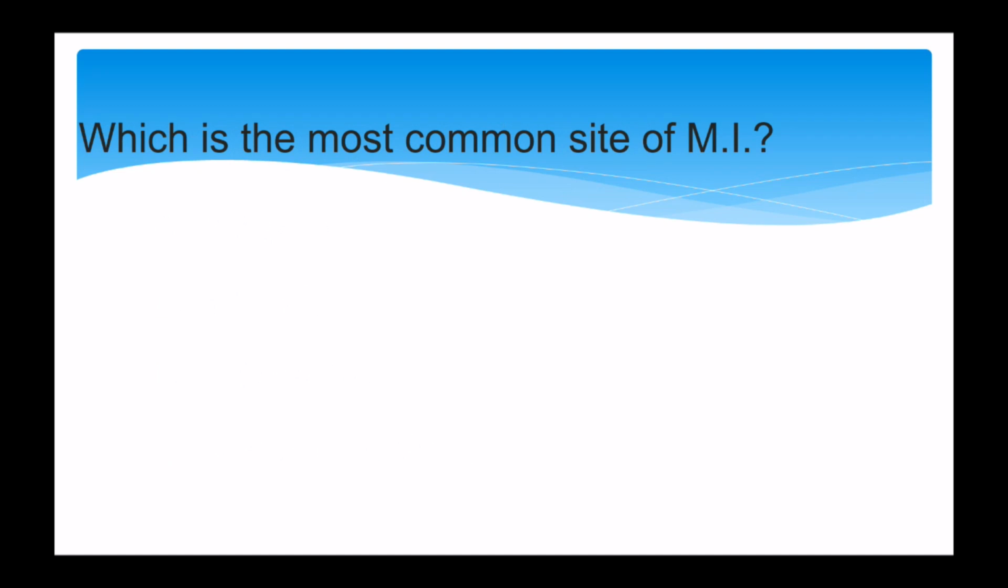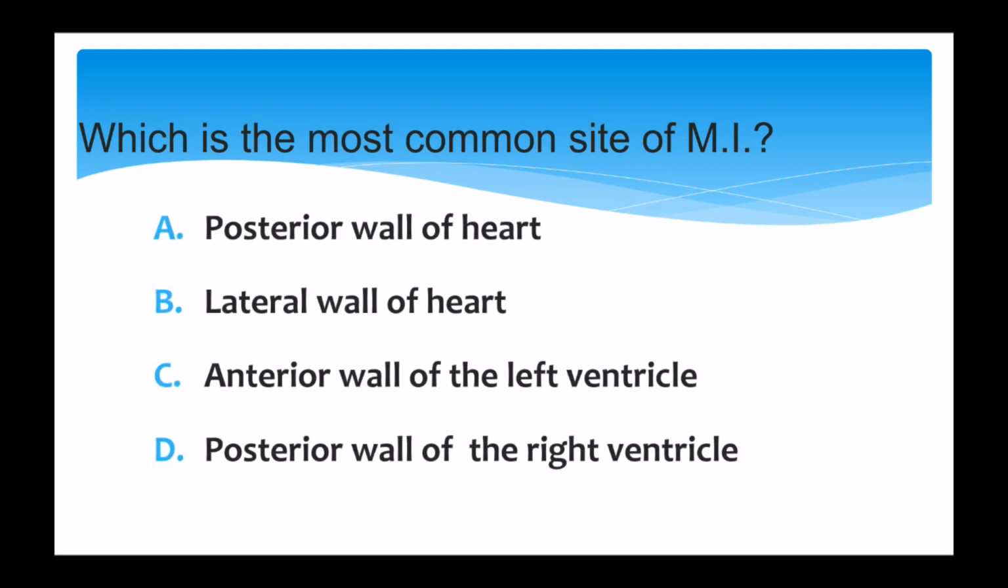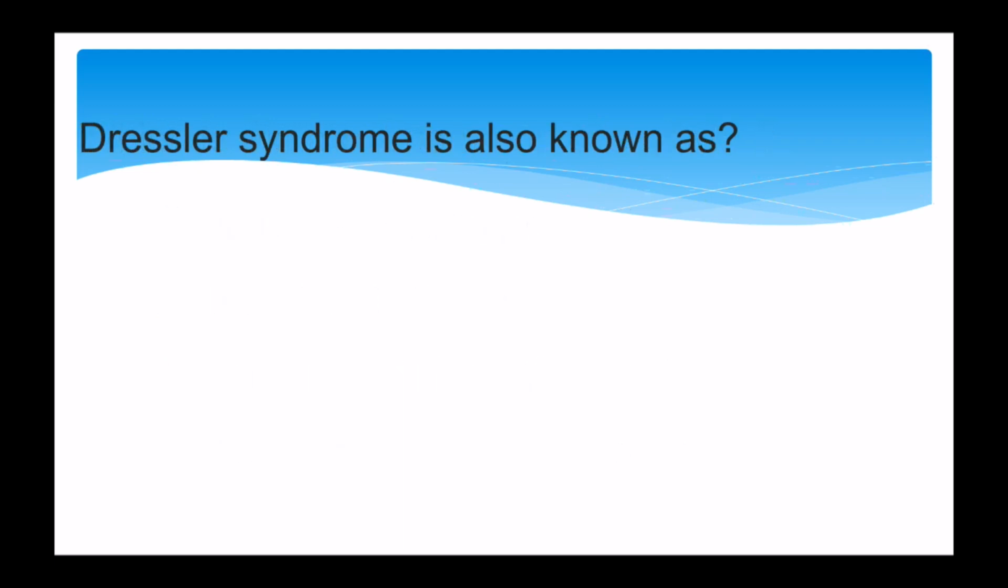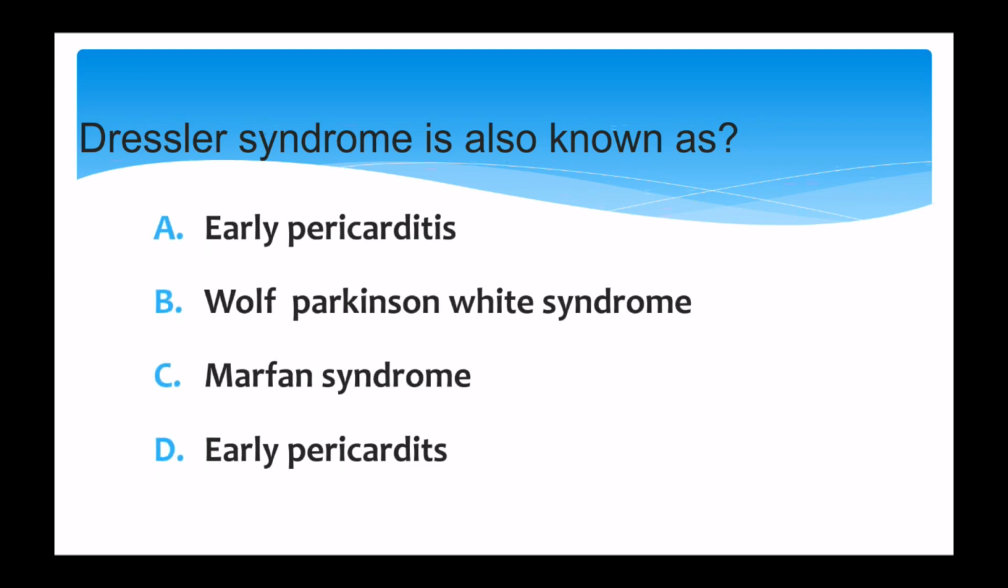Next question, which is the most common site of MI, myocardial infarction, and the options are option A, posterior wall of the heart, option B, lateral wall of the heart, option C, anterior wall of the left ventricle, and option D, posterior wall of the right ventricle, and the correct answer is anterior wall of the left ventricle.